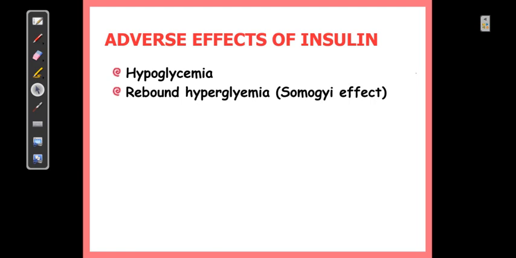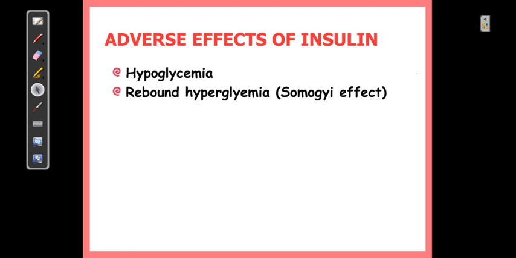Because wherever there is hyperglycemia, what the patient will feel is, I need to take more insulin, while actually it is not the case. It is a physiological process by which hyperglycemia is being observed. It is very important to note here that normally in this case, the patient will try to increase the insulin dose, especially the evening dose of the insulin, but you actually have to reduce the insulin dose, so that the effect of the counter regulatory hormones can be nullified. So this is called the Somogyi effect. It's a very important adverse effect.